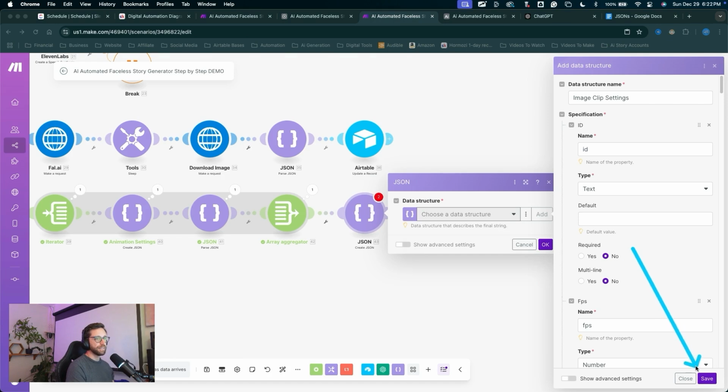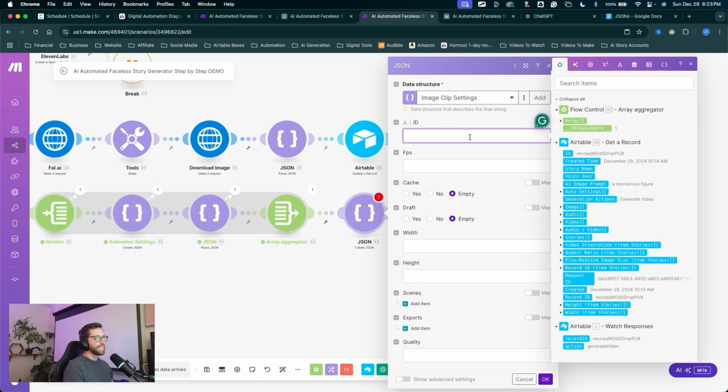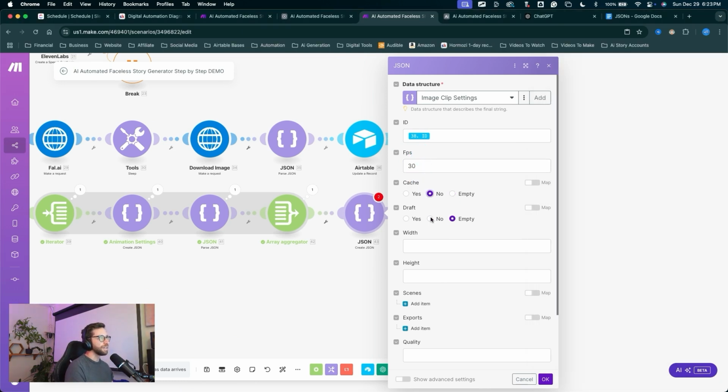Right away, click save. And now we have a new module here we can fill out. Let's go ahead and fill this one out. You can follow along with me. For the ID, we'll choose this ID. For the F, we'll just say 30 frames per second. For the cache, say no.